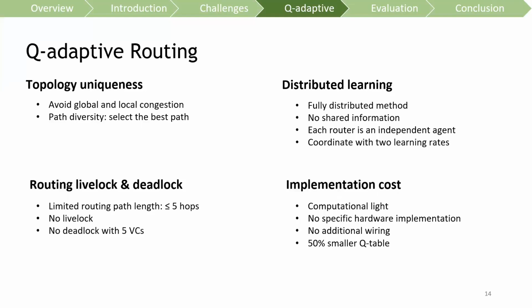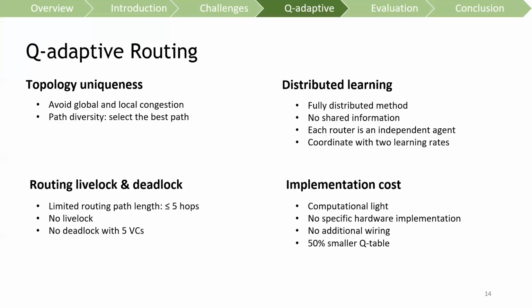In response to the challenges, queue-adaptive routing can avoid global and local link congestion by selecting the best forwarding path among all available candidates. It delivers packets within 5 hops, thus routing deadlock is no longer a problem, and it avoids routing deadlock using limited resources. Queue-adaptive routing is a fully distributed method that does not use any shared information. Each router is considered an independent agent, and they are coordinated through the two learning rates.